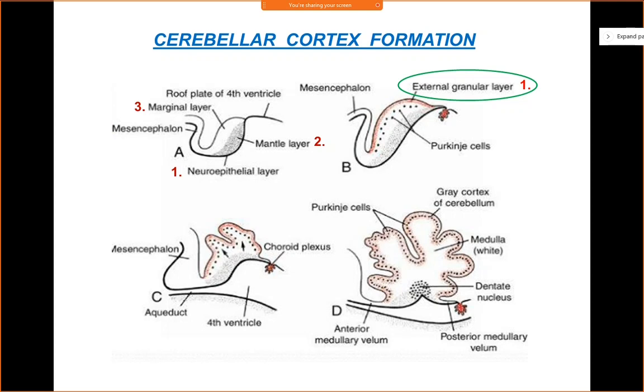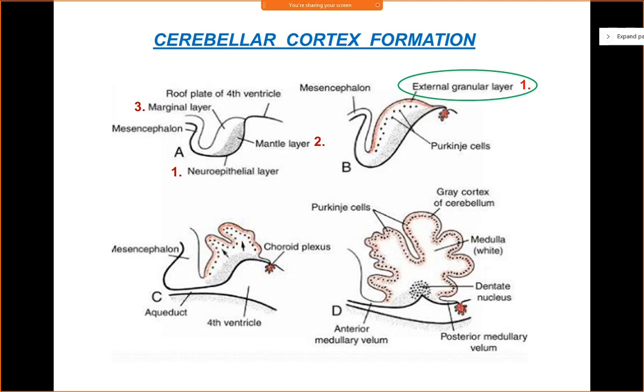Now look at the white marginal layer of the cerebellum, that is the third layer. The white marginal layer, which was initially lying outermost, now lies inwards because of the development of the external granular layer and the Purkinje cell layer. The Purkinje cell layer is also derived from the neuroepithelial layer, right?